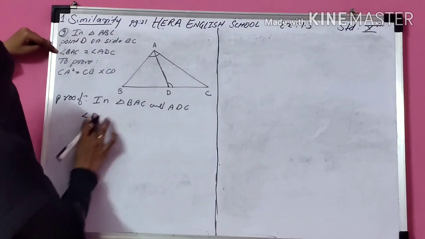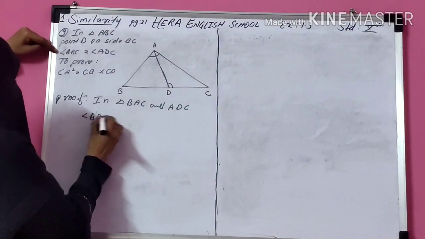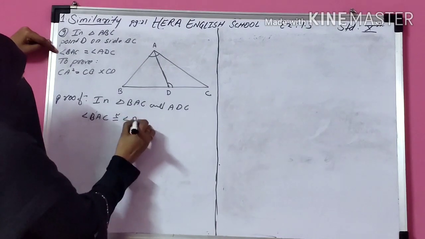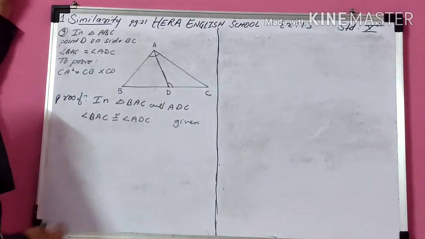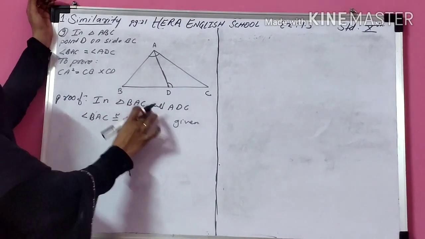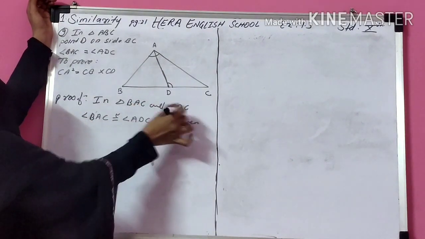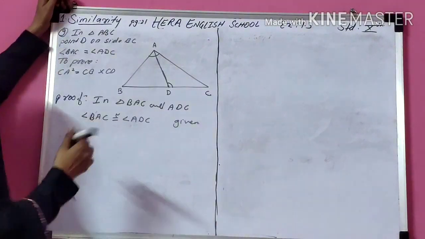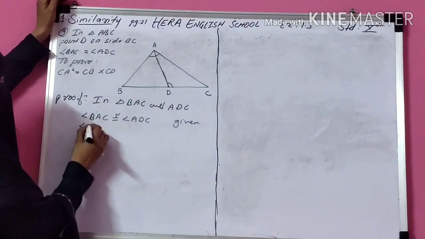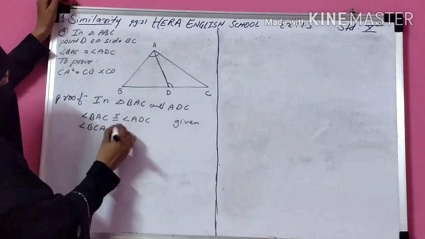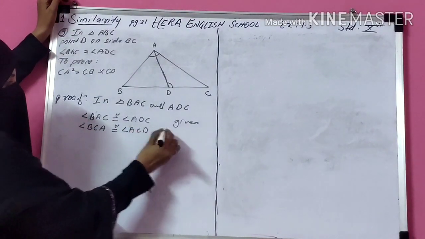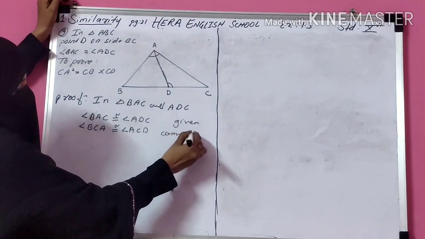Angle BAC is congruent to angle ADC is given. Now observe one more thing. In BAC and in ADC, both have angle C common. So angle BCA is congruent to angle ACD, common angle.